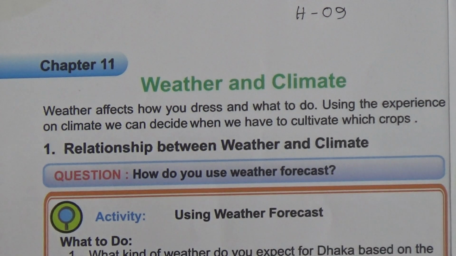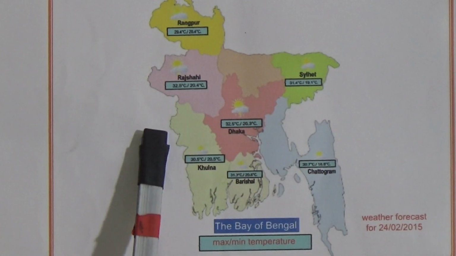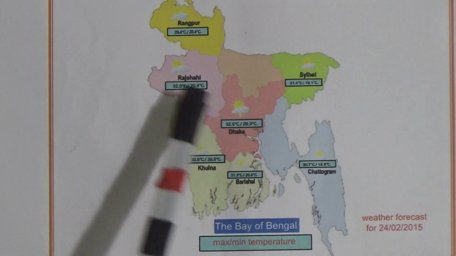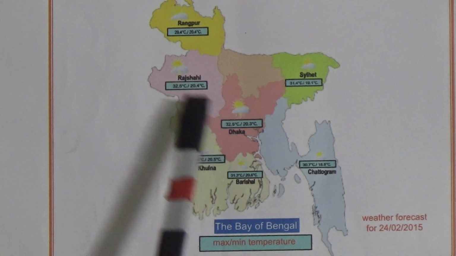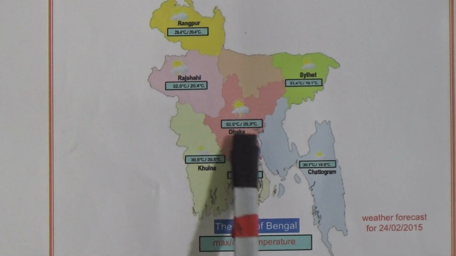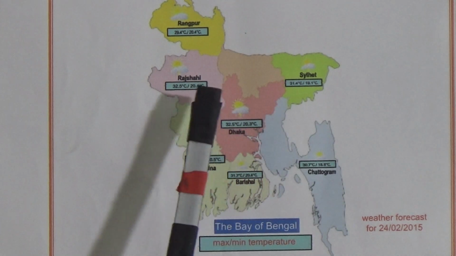Dear students, this is the map of our weather condition and map of our country, and you will follow this, and you have to draw it also in your BGS subject. Now the question arises here, relationship between weather and climate.